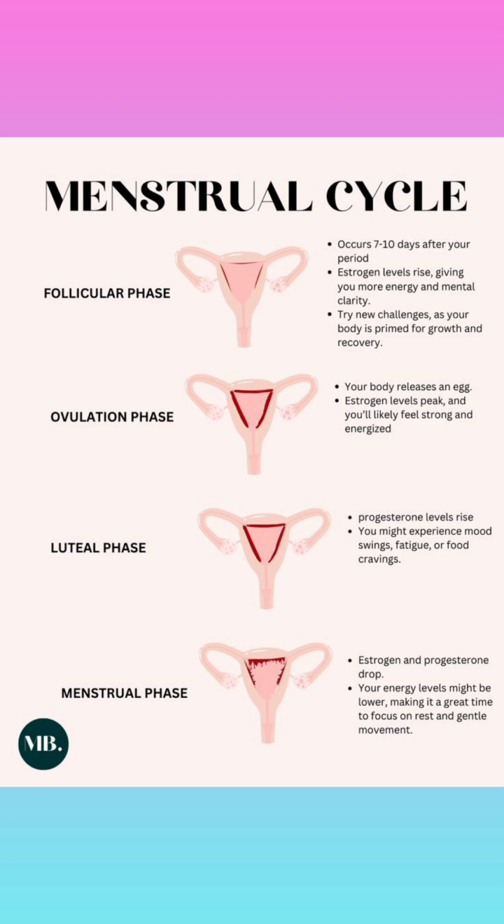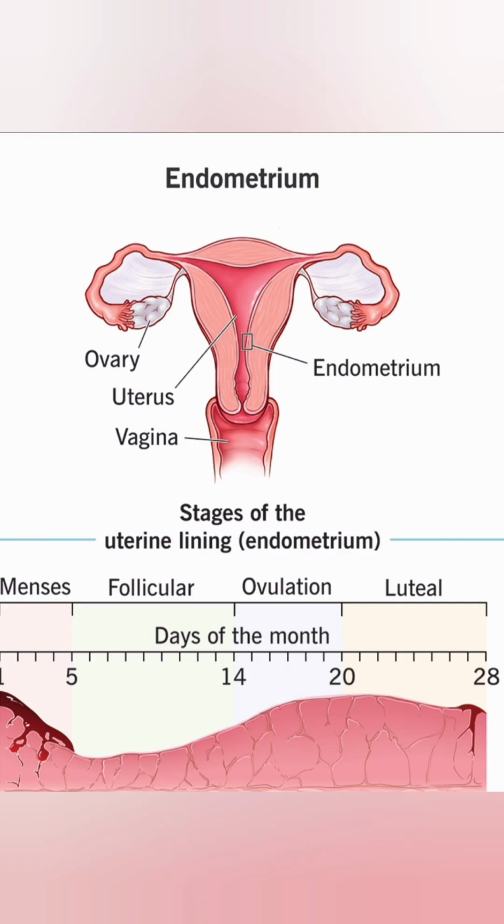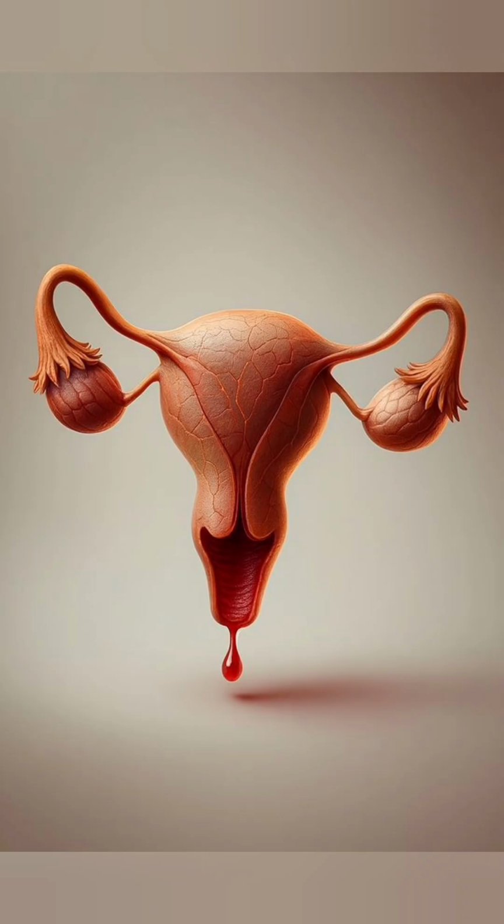Let us discuss the menstrual phase. During this phase, there is bleeding from the vagina of the female for 3 to 5 days. During this process, the endometrium of the uterus breaks and is released in the form of blood from the vagina. Now the second phase is the follicular phase.